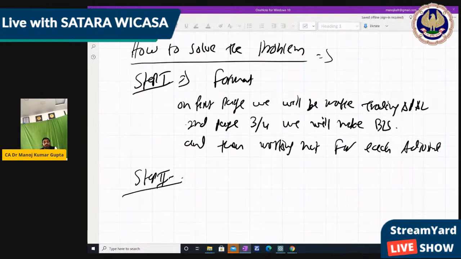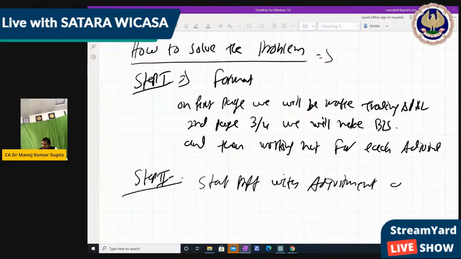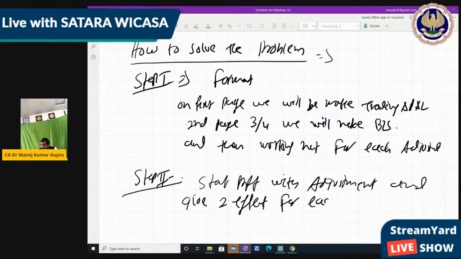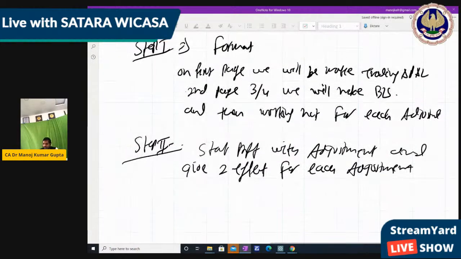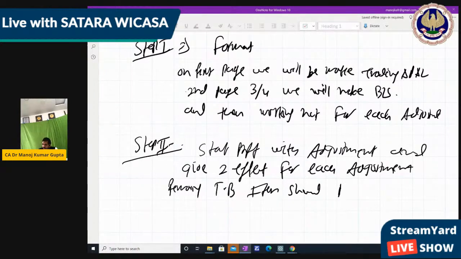Now step 2 is what? We start the problem with the adjustments and give 2 effects for each adjustment, and then for the remaining trial balance items only one effect.